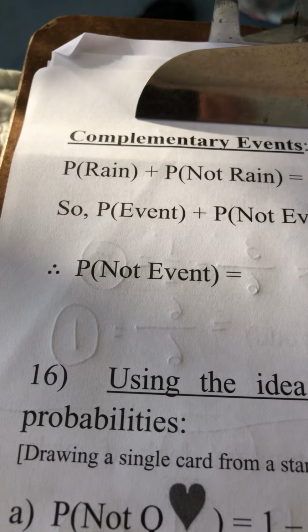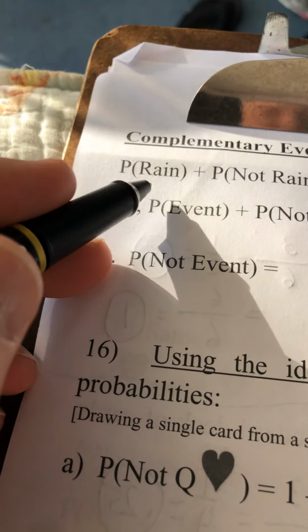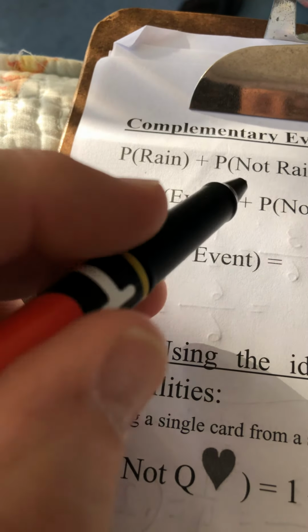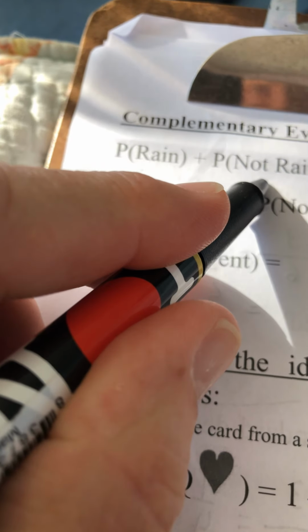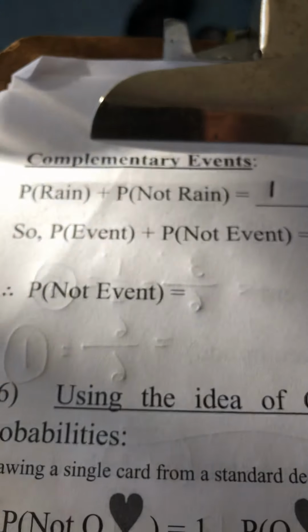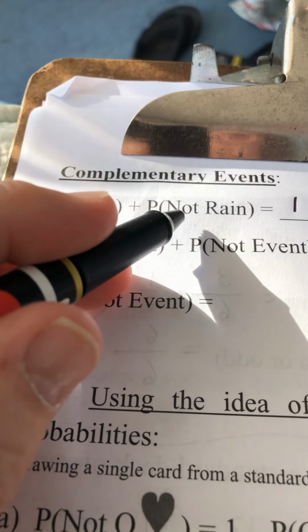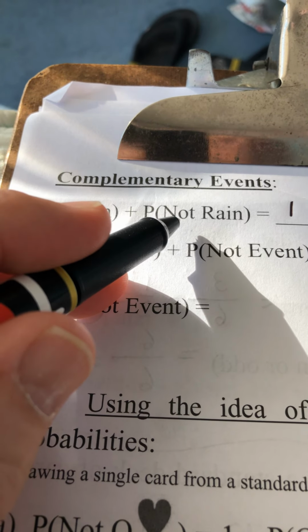If it's not going to occur, it's a 0. So here's what's kind of cool. If the probability of rain is 0.4, the probability of not rain would be 0.6. They always have to add up to 1. If the probability of rain was 0.2, the probability of not rain would be 0.8.